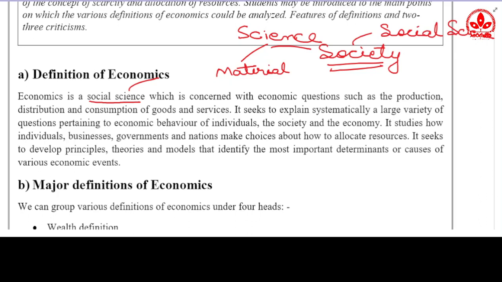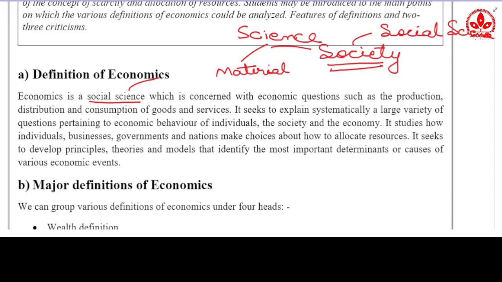In economics we don't talk about physics, like force, nature, Newton and all those things. Here the matter is regarding the society or the economy. So we have cleared what a social science means: economics is a social science concerned with economic questions such as the production, distribution and consumption of goods and services.